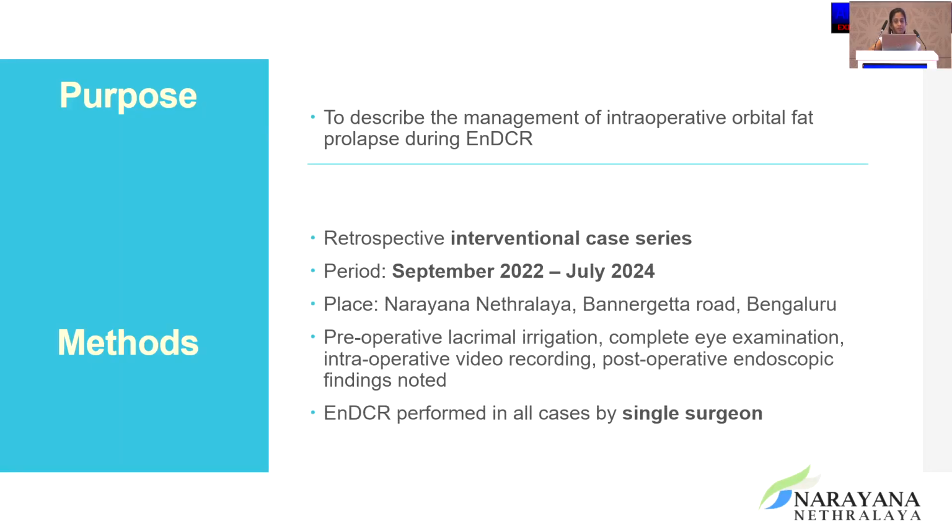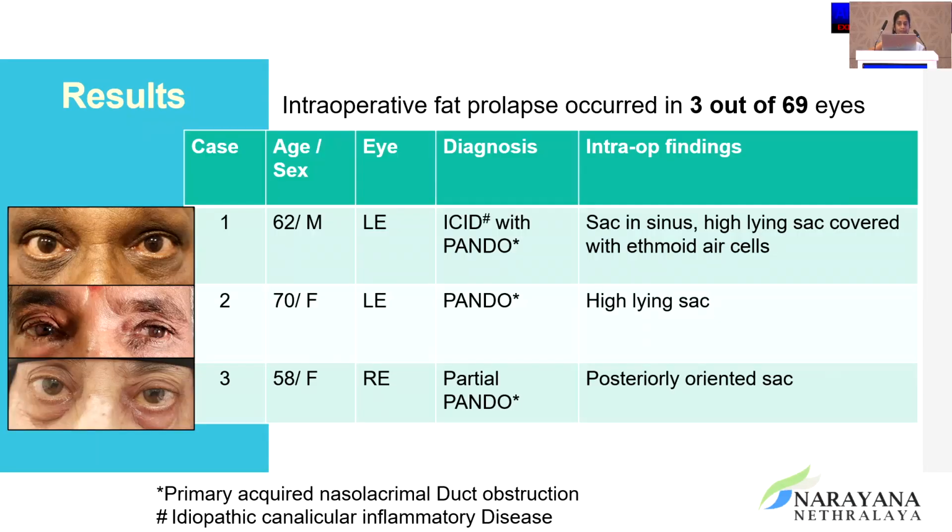It was a retrospective interventional case series conducted between September 2022 and July 2024 at Narayana Nethralaya, Bangalore. The preoperative lacrimal irrigation, complete eye examination, intraoperative video recording, and post-operative endoscopic findings were noted, and all the surgeries were performed by a single surgeon. The prolapse occurred in 3 out of 69 cases. 2 of them were females. 2 had left eye laterality.